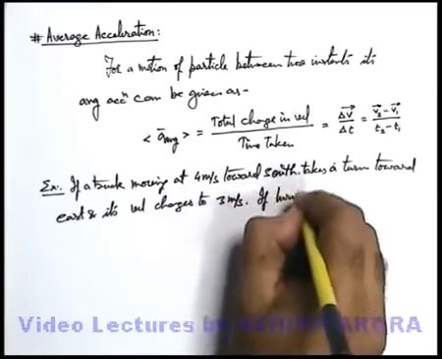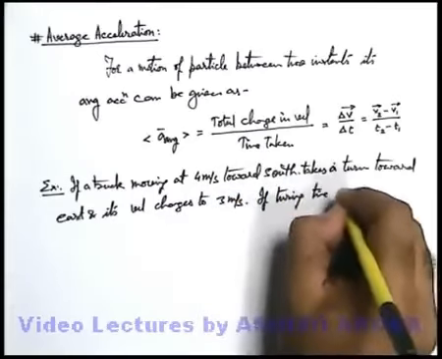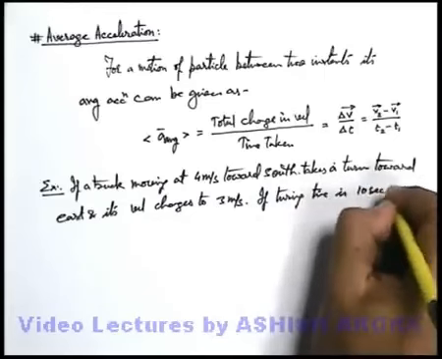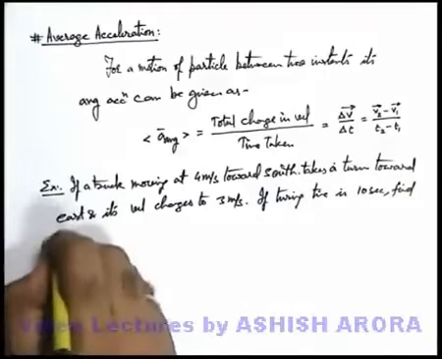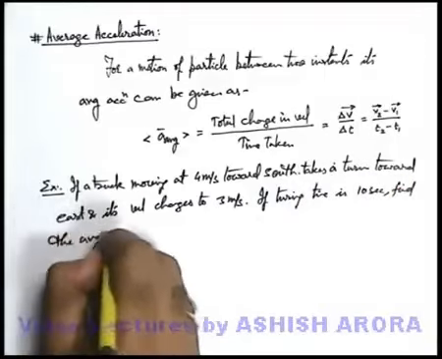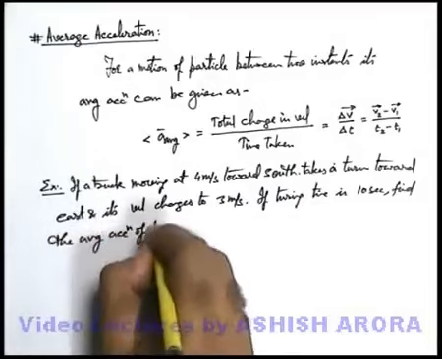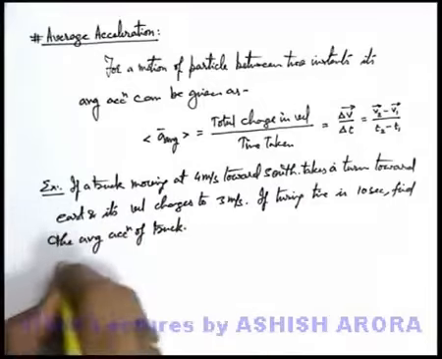If the turning time is 10 seconds, we are required to find the average acceleration of the truck. So this is the question we need to solve.